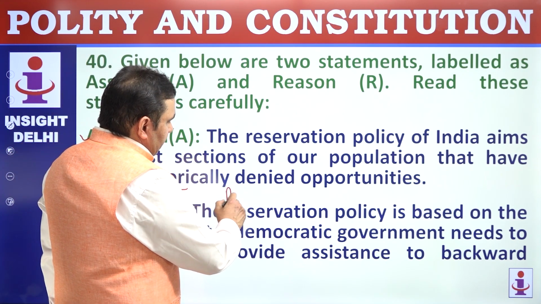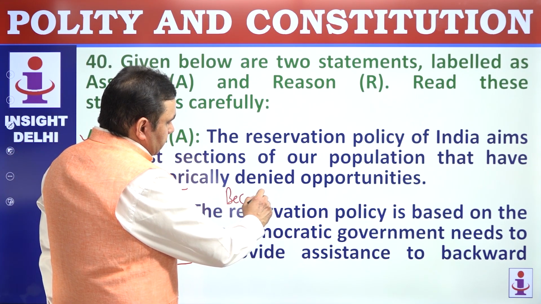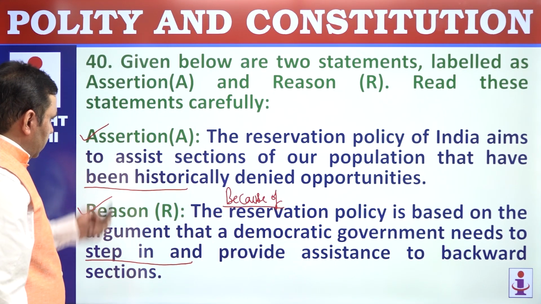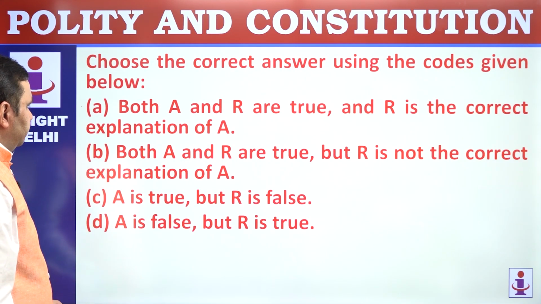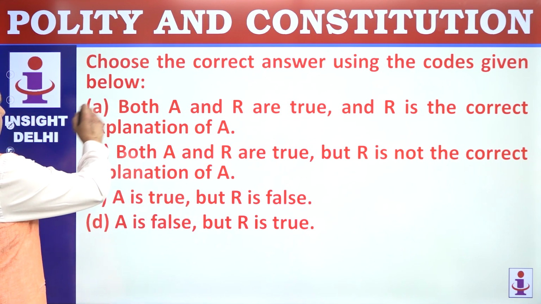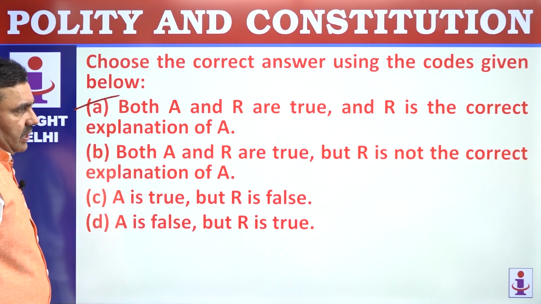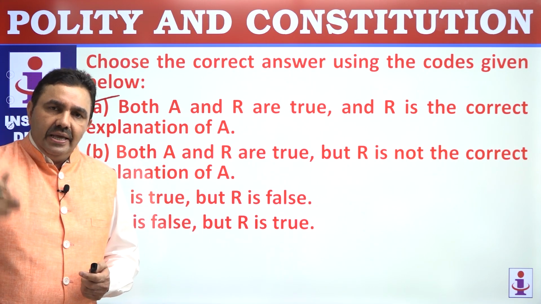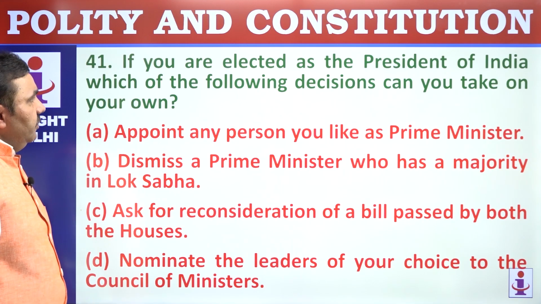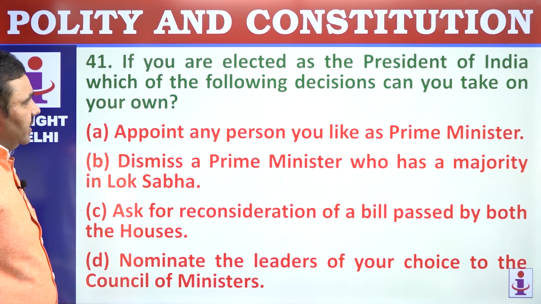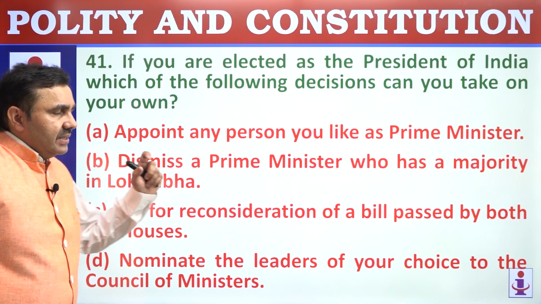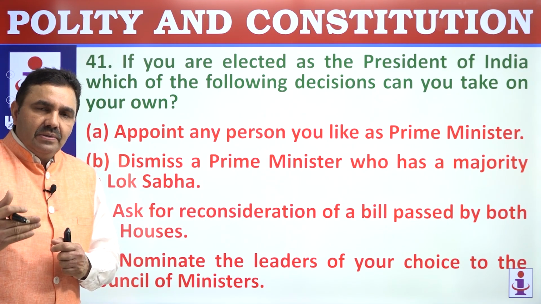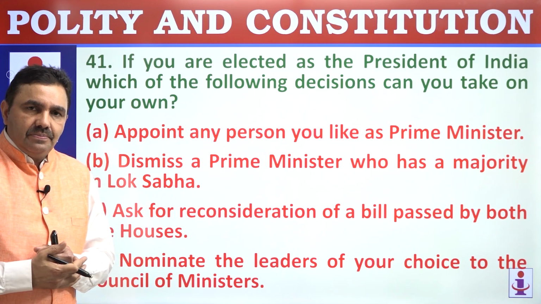If you can connect them through the relation of because of, then option is A, otherwise B, if both are individually correct. So in this case, A and R both are true, and R is the correct explanation of A. If you are elected as President of India, which of the following decisions can you take? President has certain powers. Veto power, which is suspensive veto, pocket veto.